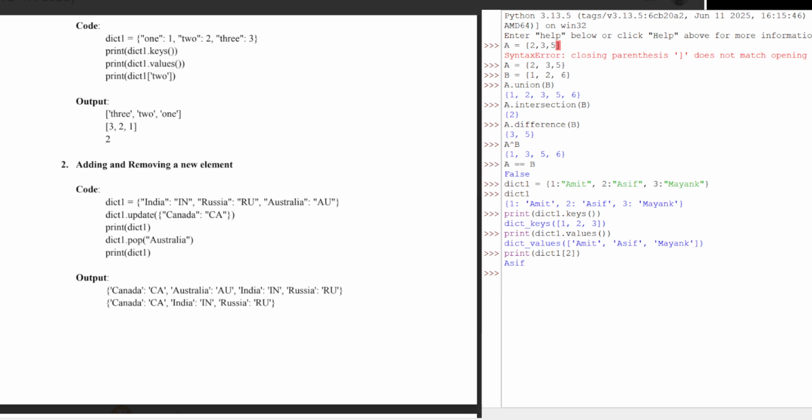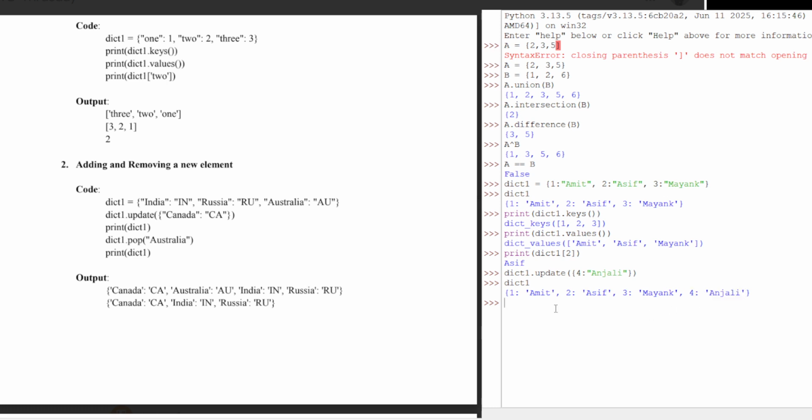Adding and removing can be done using update and pop. Suppose I have a dictionary dict1 like this, and I use dict1.update. In brackets I have to give a structure like this because I want to add a key-value pair. So I give 4, colon, the name Anjali, and close this bracket. So what it does, if I print dict1 again, it will add a fourth element, roll number 4 as Anjali.